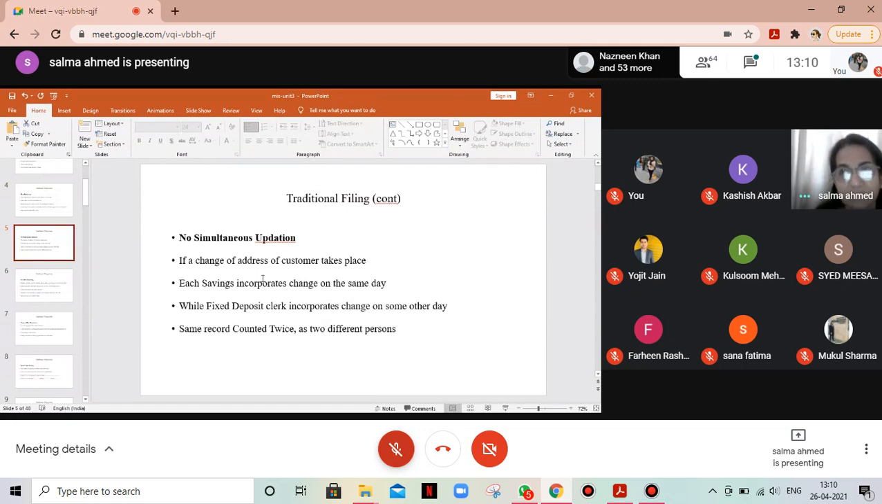No simultaneous updation. Now, if this customer is residing, say, in Jamia Urdu, and he changes his residence and starts staying in Center Point, he gives an application for a change of address. The savings account clerk might incorporate the change on the very same day in his file, while the fixed deposit clerk might do so maybe 2 months later or 3 days later. So the change of address of a customer takes place, and one department might incorporate the change on the same day, while the other department might incorporate it on some other day. So the same record gets counted twice. They're treated as two different persons.